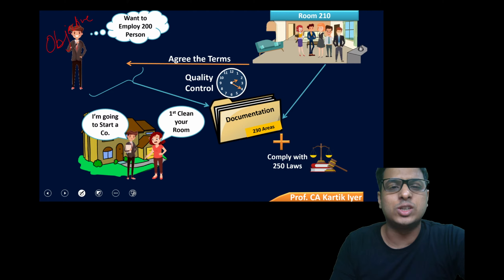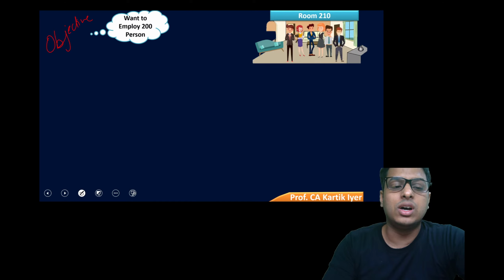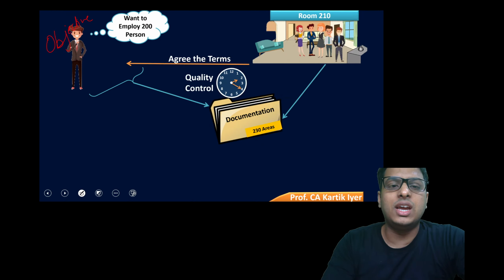Okay. So now this is the first part of the story. You just understand and start to recollect the points from the beginning. First, there is this boy who wants to employ 200%. That is his life's objective. He goes to room number 210 and there he speaks to his friends. They speak properly and they agree to the terms and he comes back very happy. Then at 2:20 p.m. exactly, they decide that whatever they do, they'll do it with quality, that is quality control. After that, they jot down the areas that they need to improve on, that is called documentation. And finally, they saw the number of laws that they need to comply with, and that was 250 laws in India. They need to comply.